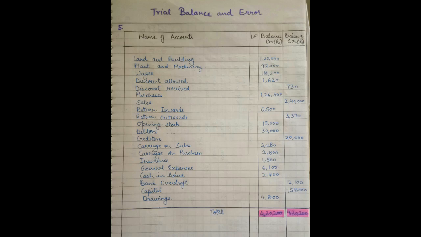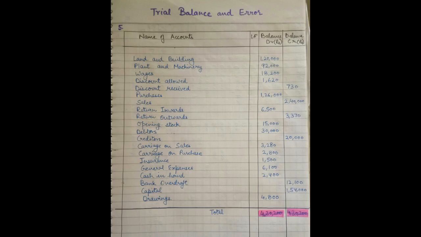Discount allowed is given on the credit side in the question, and that was the incorrect entry, so I have corrected that and brought the 1620 rupees to the debit hand side, debit column. Discount received, in the question, discount received was given on the debit side, but that was incorrect.